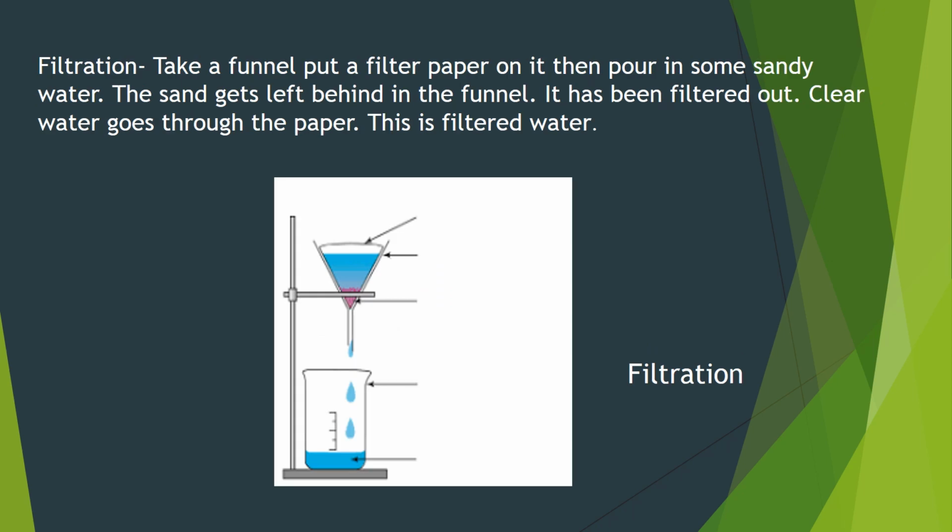Now filtration. You can see the diagram of filtration. Take a funnel, put a filter paper on it, then pour in some sandy water. The sand gets left behind in the funnel. It has been filtered out.